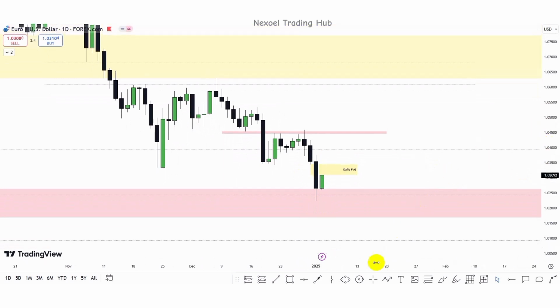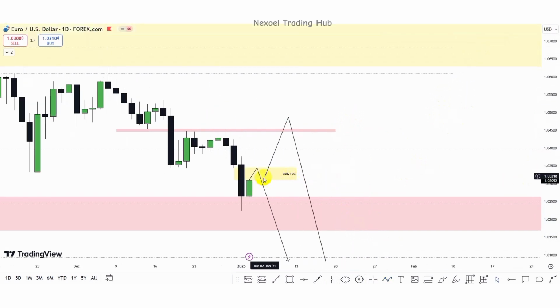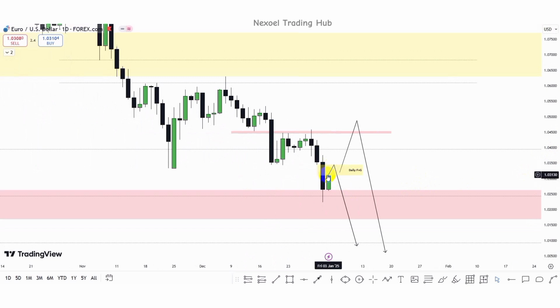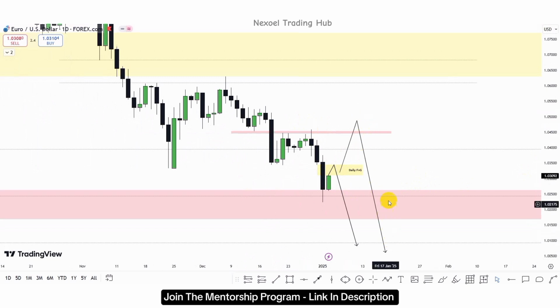So for the EURUSD, we should consider to see that price may mitigate this fair value gap and continue bearish to the downside, or we could see that price would take out the buy side liquidity and then we have the bearish continuation to the downside. So you have to wait to see the reaction of price within this daily candle on Monday. Then you can consider if price is going to sell off from this fair value gap or price is going to dip more higher to take out this buy side liquidity before we have the bearish continuation to the downside.